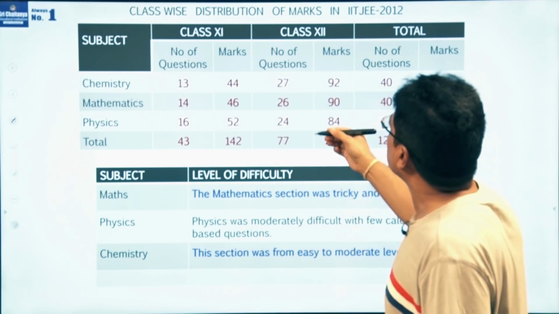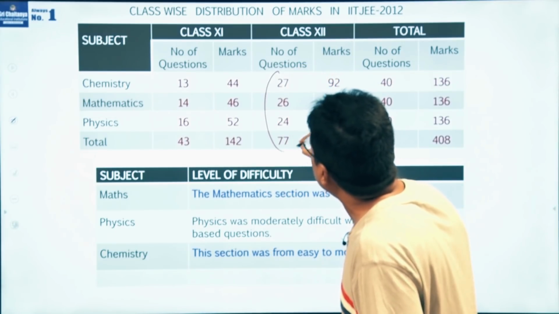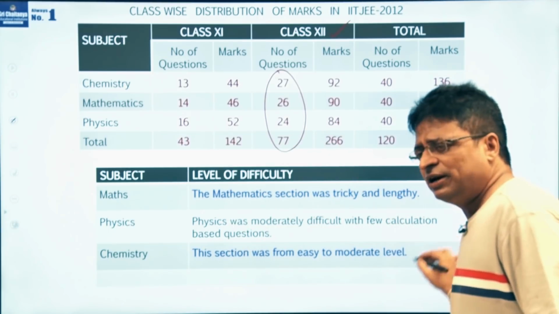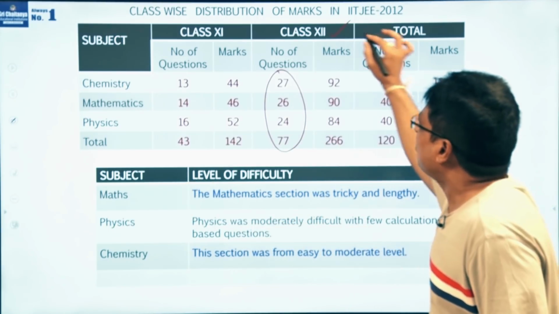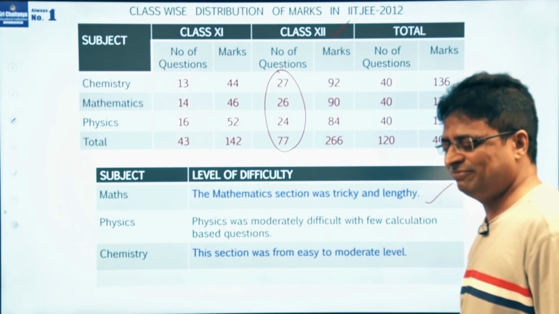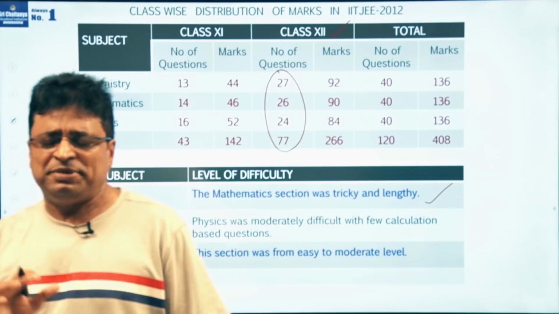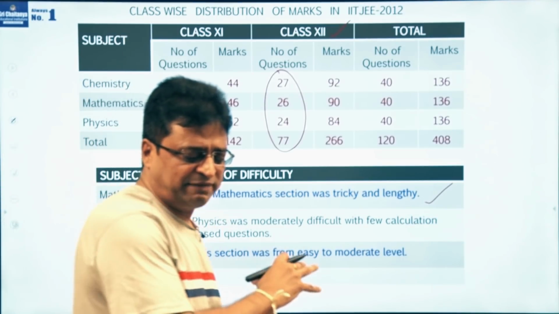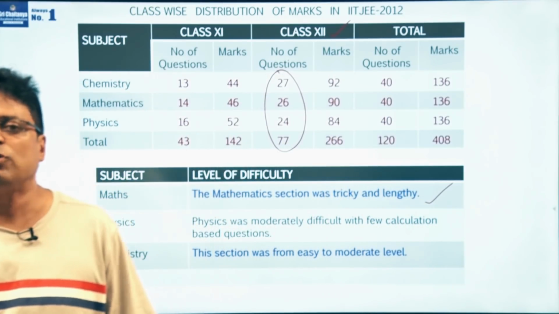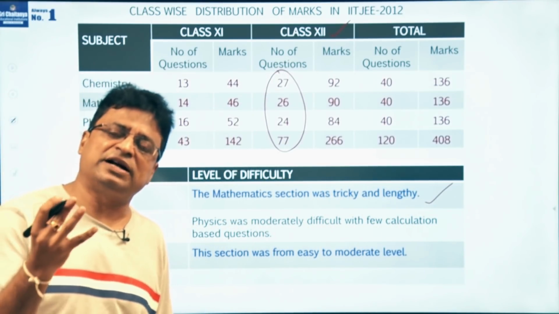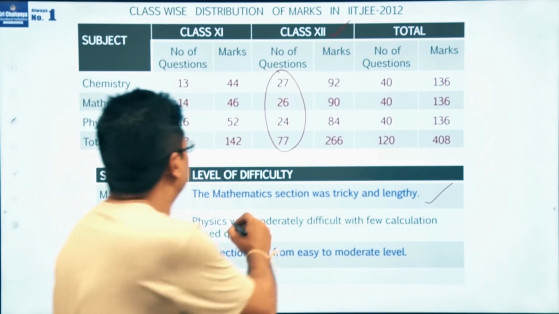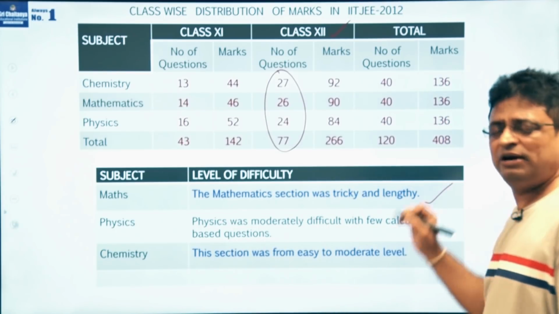In 2012 also, the majority of the questions they have taken from what? Class 12 syllabus only. And this is the general opinion poll. In the entire question paper in JEE 2012, the mathematics section was tricky and lengthy. See, in the given sections, if you have observed paper 1 and paper 2, there are some more-than-one-answer type questions, and for that negative marks have also been allotted. In that, especially the mathematics section was somewhat tricky and lengthy.